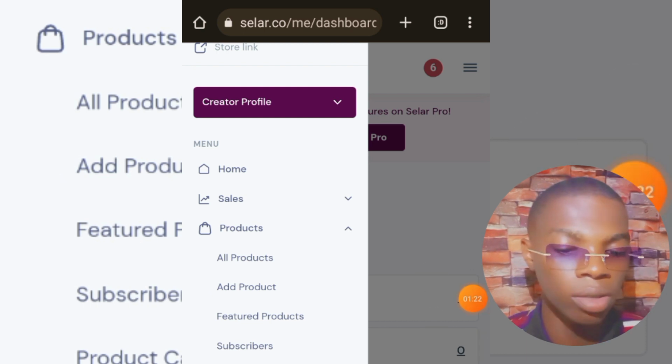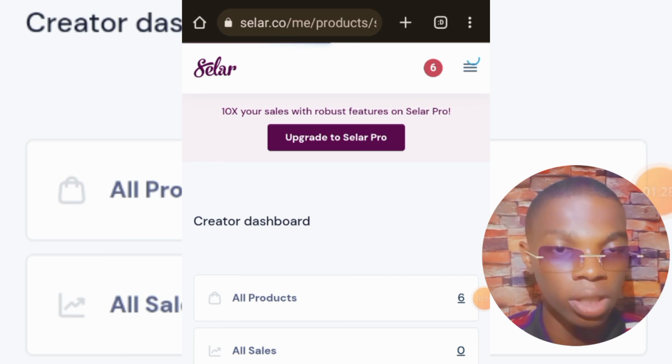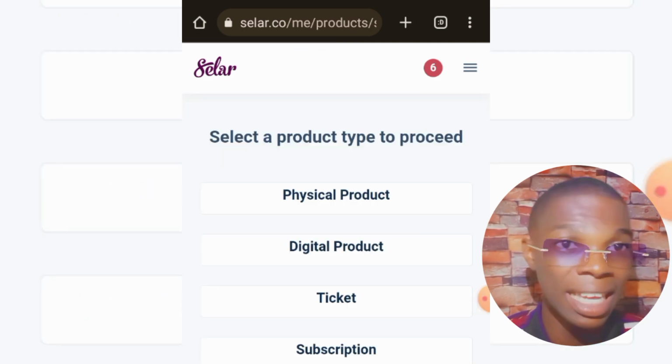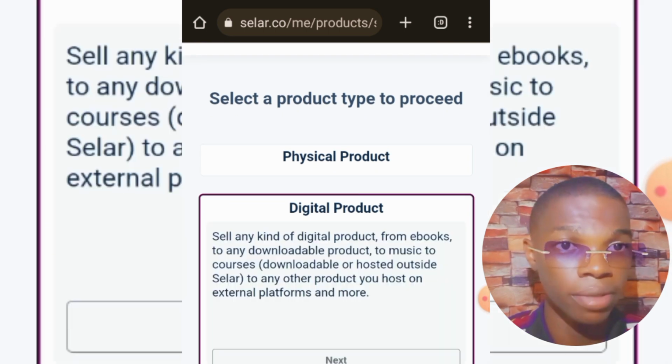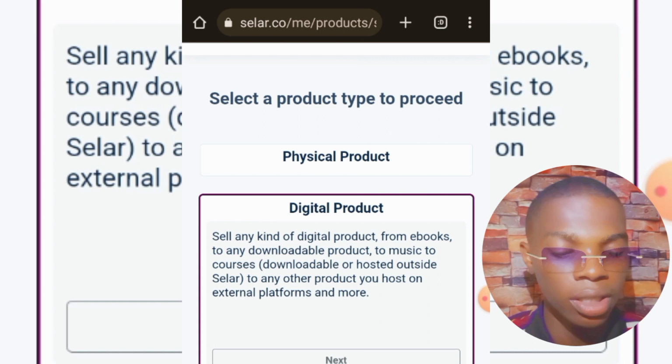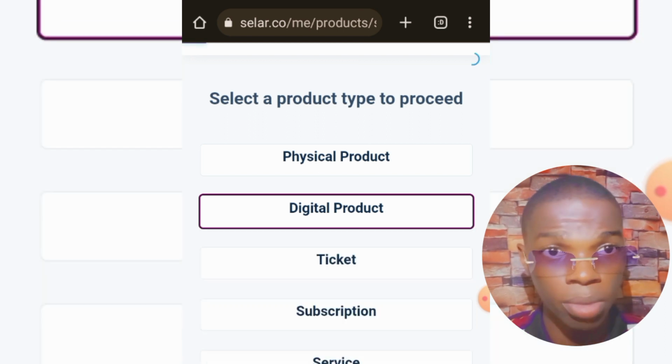Then you're going to click on add product. I hope you guys could see that. You just click on add product. Once you click on add product, you will be able to host your book right here on seller.co. All you need to do is click on digital product, because that's what we are going to be selling. Like I said, I'm going to be walking through step by step how you'll be able to market your book and make a lot of money for yourself. So just click on next right here.